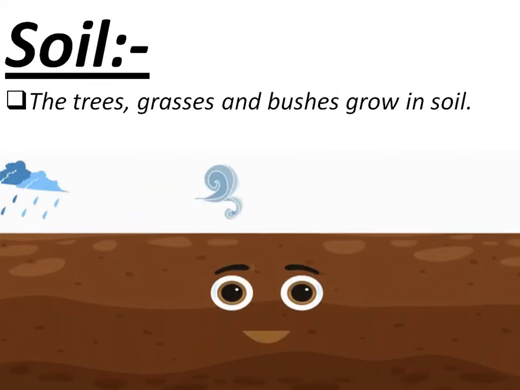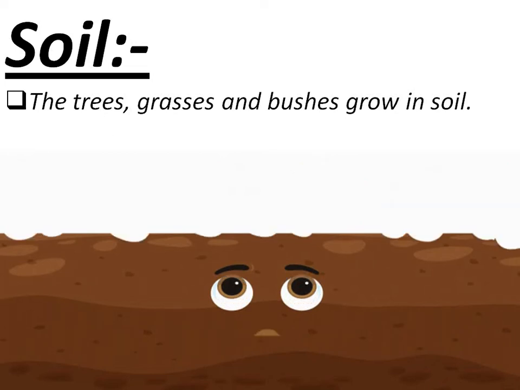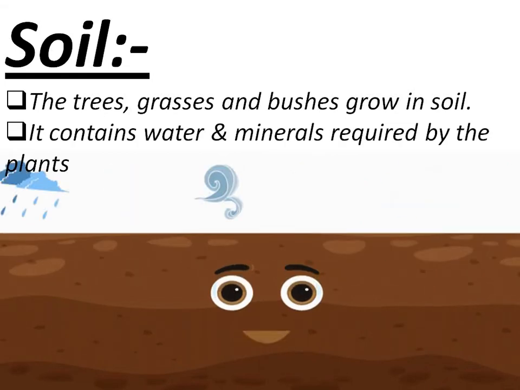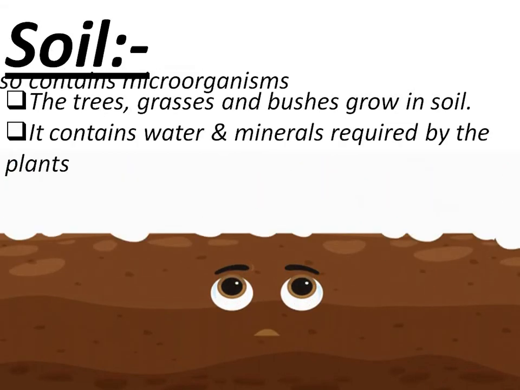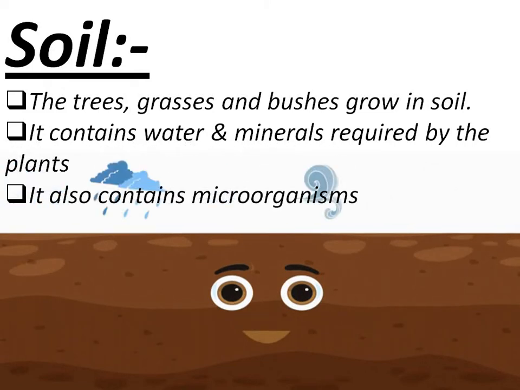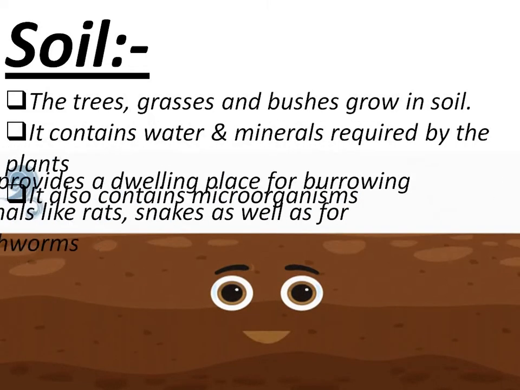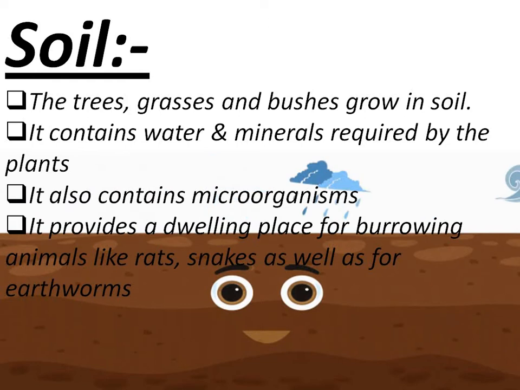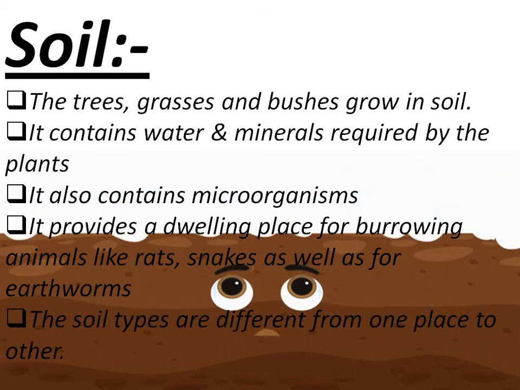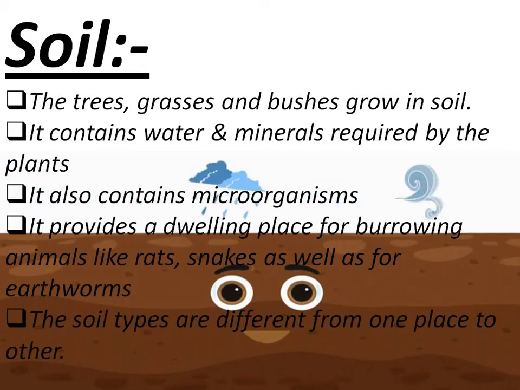Trees, grasses and bushes grow in soil, which contains water and minerals required by the plants. It also contains microorganisms. It provides a dwelling place for burrowing animals like rats, snakes as well as for earthworms. The soil types are different from one place to another.